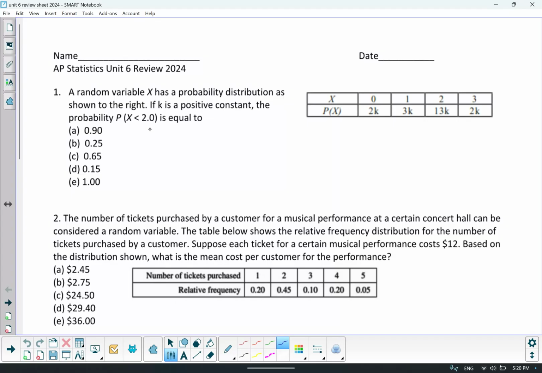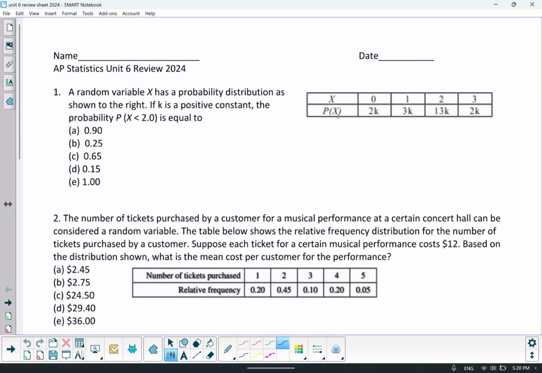Okay. The goal is to find the probability that the random variable x is less than 2. But if you look at the probabilities associated with each outcome, they're represented in terms of the variable k. So the first thing we need to do is find out what k is.